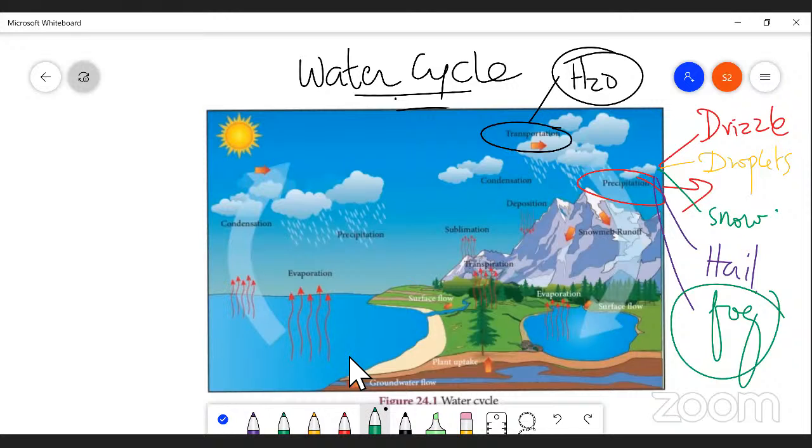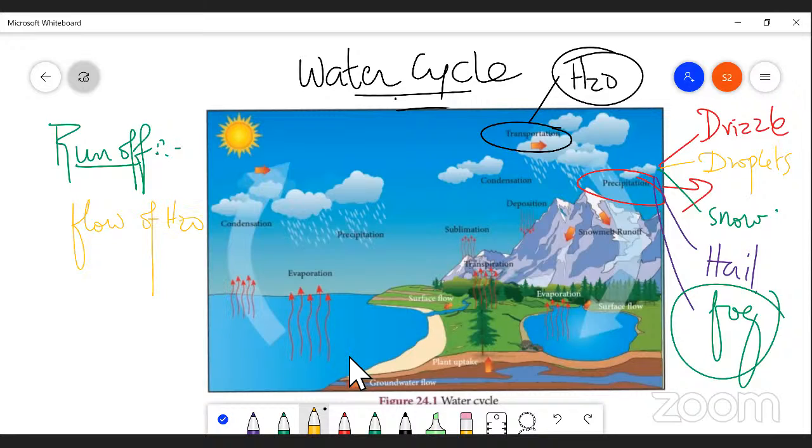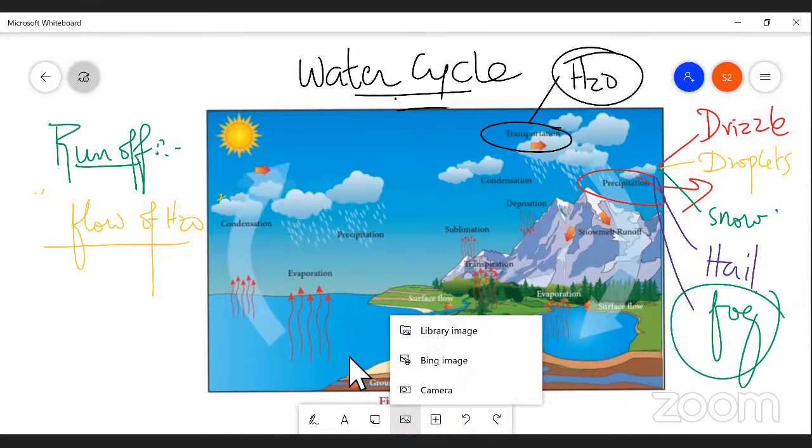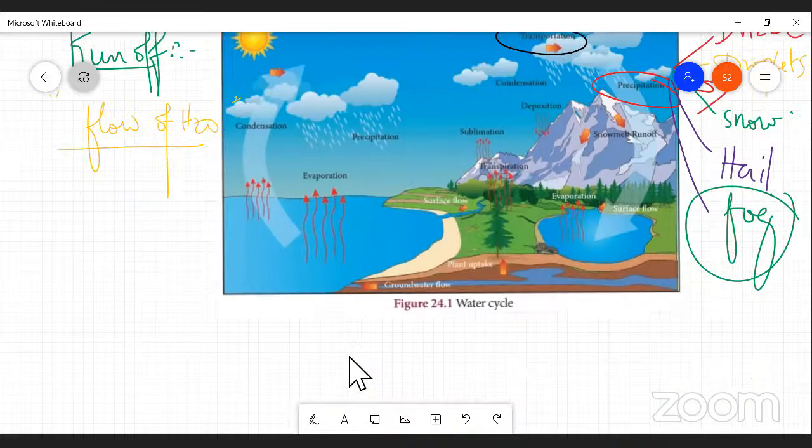Next, runoff. Actually, runoff is also one of the processes. Runoff is nothing but a flow of water, from one place to another place, from one water body to another water body. So these are mostly the flow of water which occupies the surface of the earth, right? In order to understand, I am going to show you another picture, my dear students. Yes, you can understand.